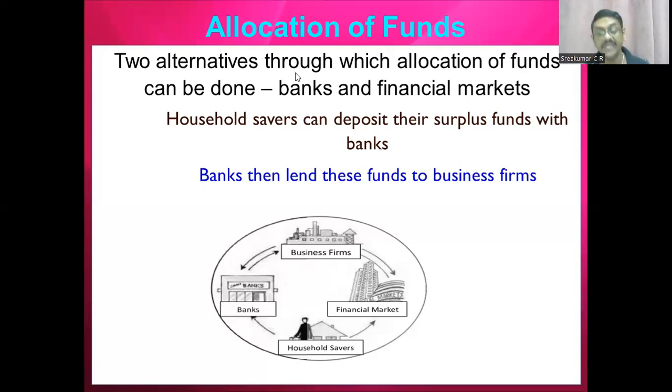Similarly, persons like me will be there who have surplus fund. So the allocation of fund can be done mainly through banks. Either I may give my surplus money to a bank, or I may give my surplus money to any other financial intermediary, so that this fund will be passed to the required business enterprises, entrepreneurs, or industries. They can use that money for their expansion, diversification, modernization purposes, or they can use this money for working capital and even financial capital requirements.